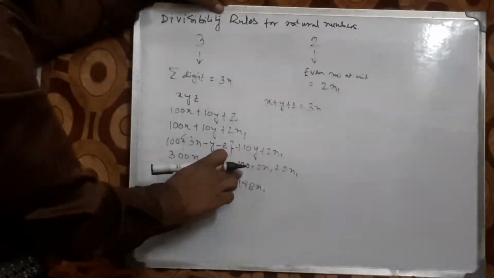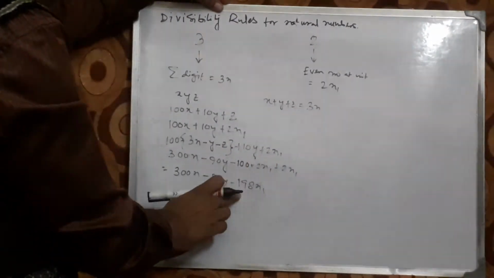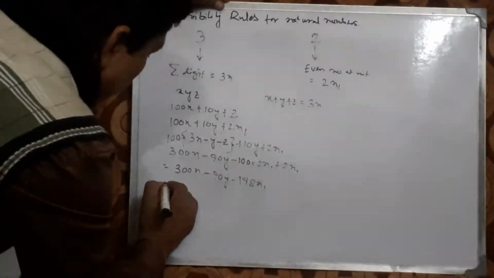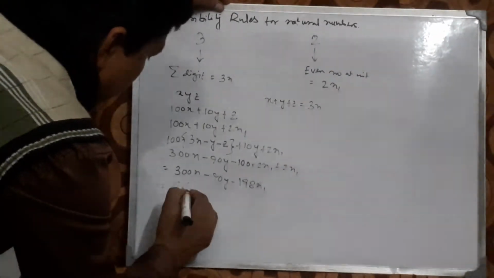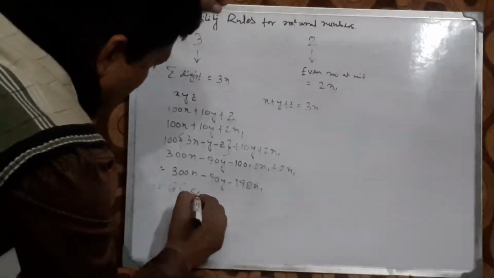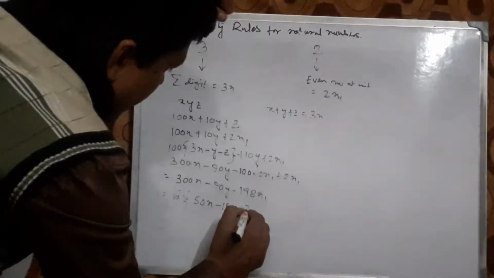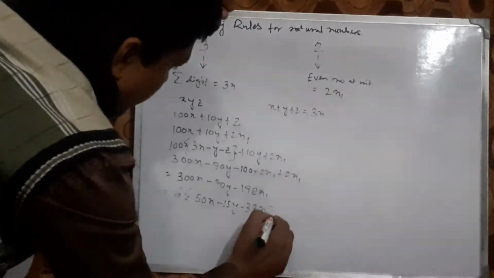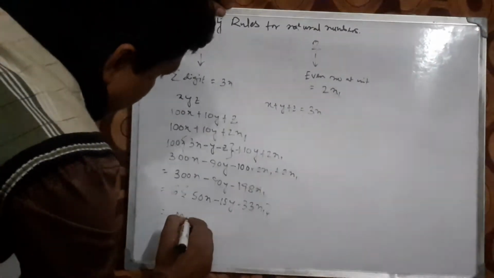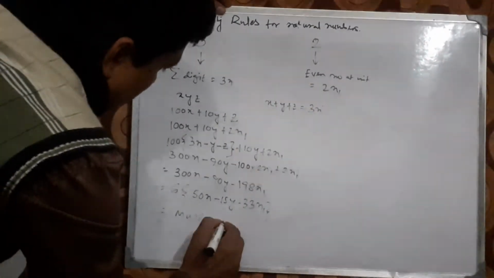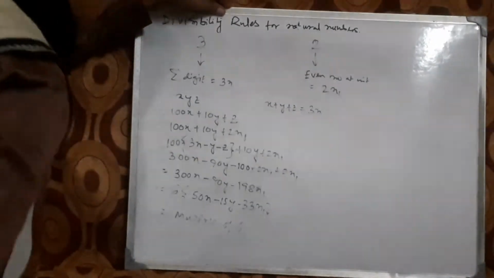Then 6 may be taken out. This will become 6 into (50n minus 15y minus 33n1). This is a multiple of 6.